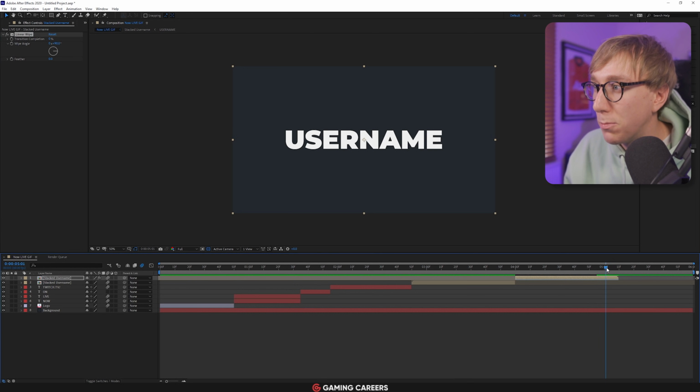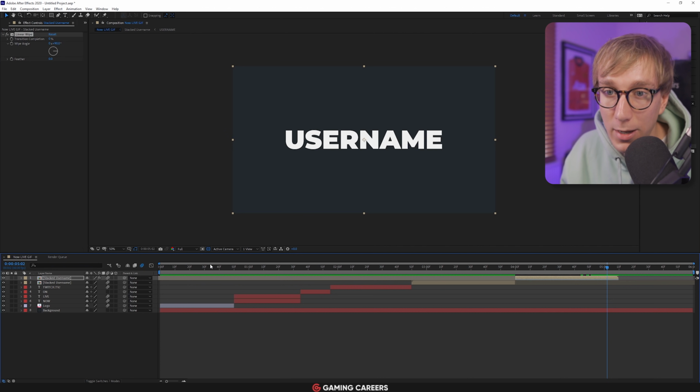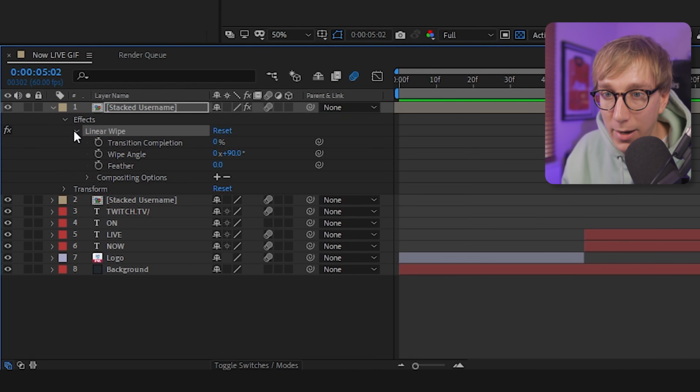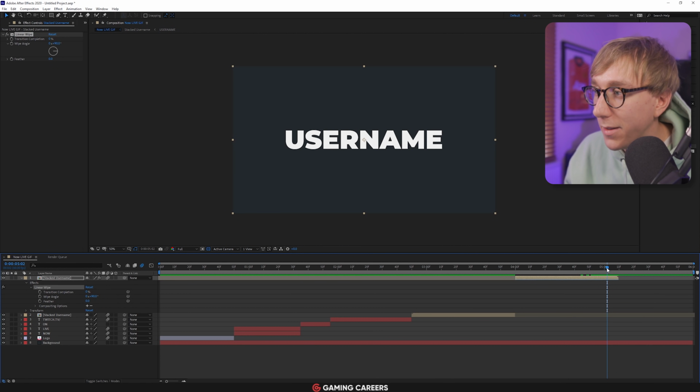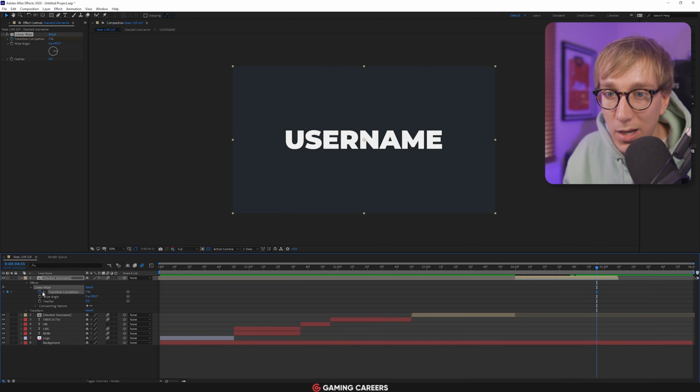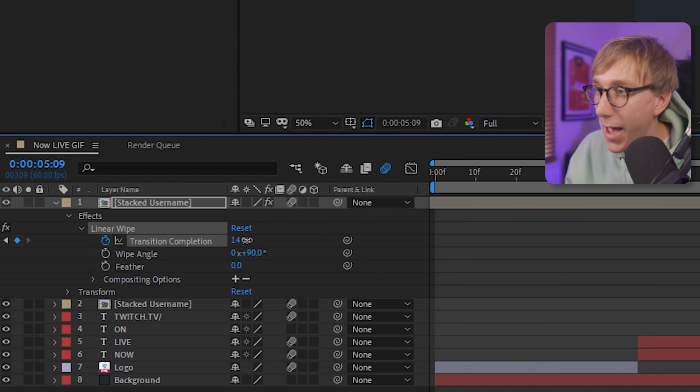And you can see it's probably not done anything so far because there are no presets. So what we want to do is pop open the panel here, go to Effects, Linear Wipe, and you can see we have 3 different controls here: Transition Completion, Wipe Angle, and Feather. The wipe angle is fine at 90 degrees because we want this to wipe from left to right. So what we want to do is position our timeline roughly when it's just the single username on its own. We're going to add a transition completion keyframe here at 0%, and then move forward in time to the end, and then up this from 0% all the way to 100%.